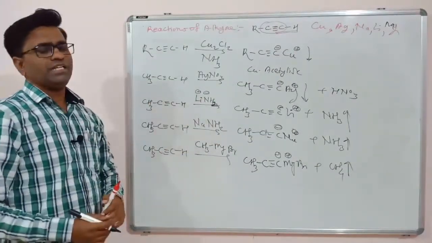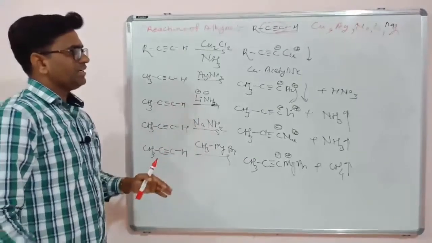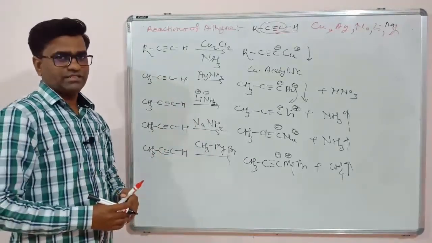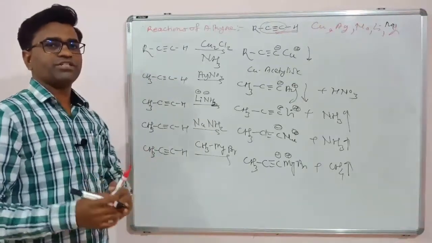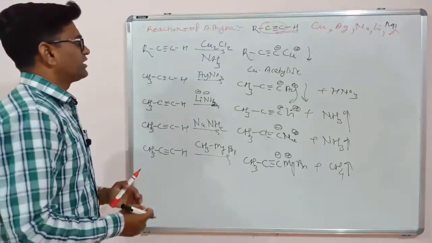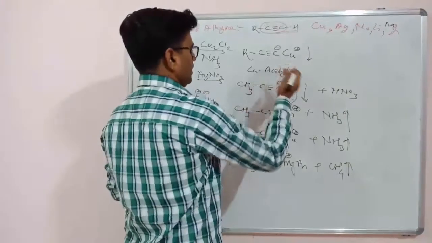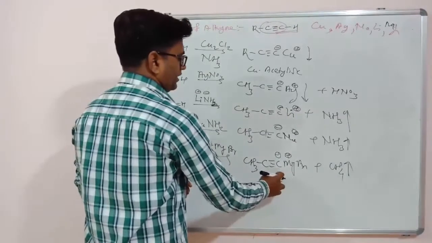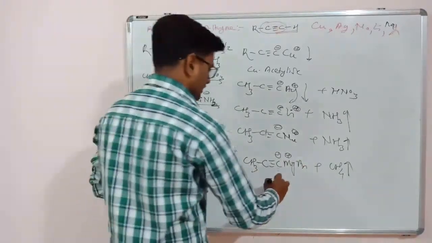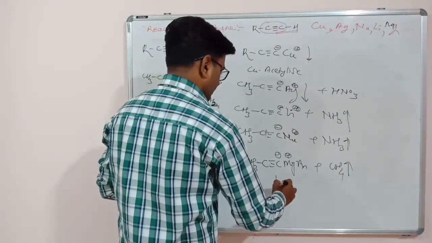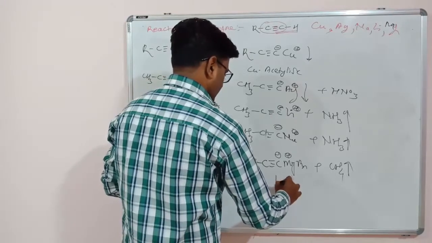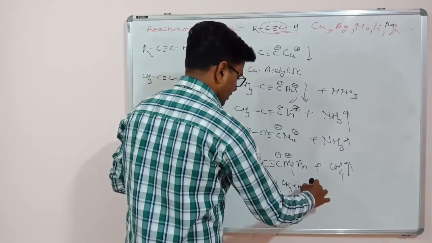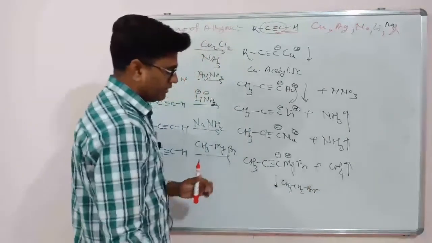What is the use of these metal acetylides? These metal acetylides are useful for the formation of higher alkynes, that we just learned in the preparation of alkynes. So for example, suppose this one, propyne magnesium bromide, if you are using another alkyl halide, for example CH3CH2Br, then what will happen?